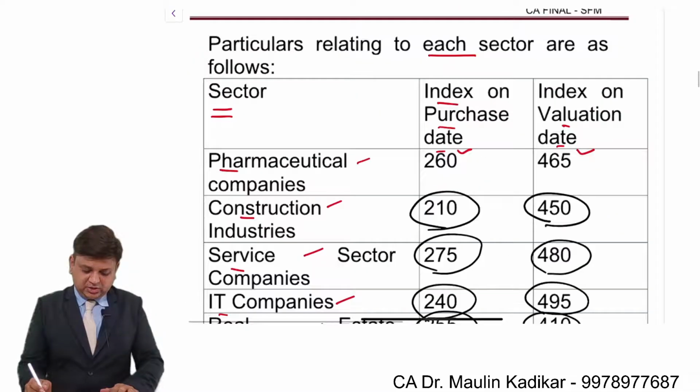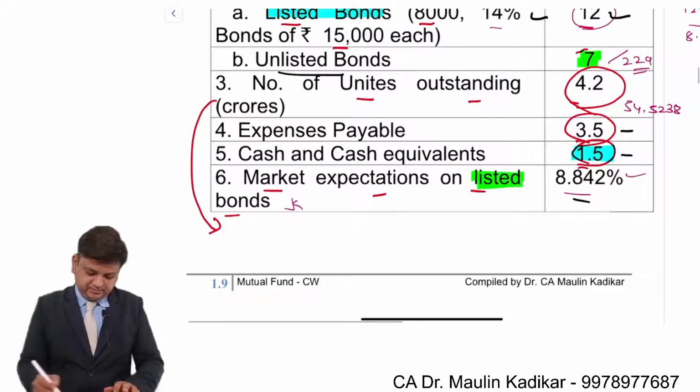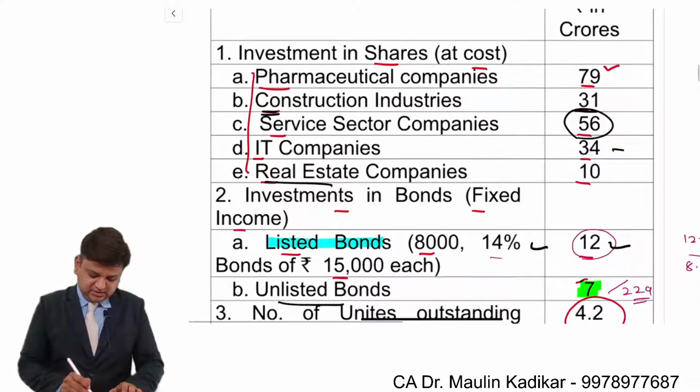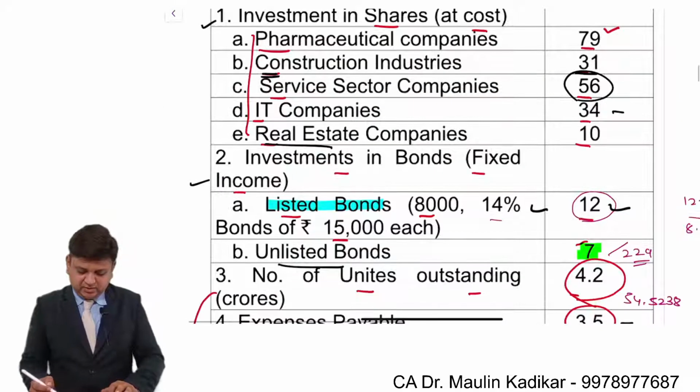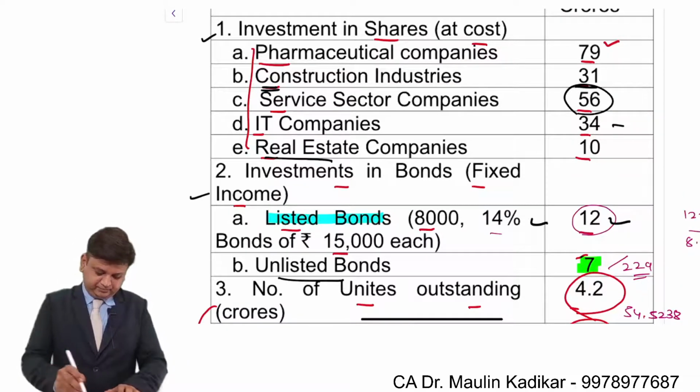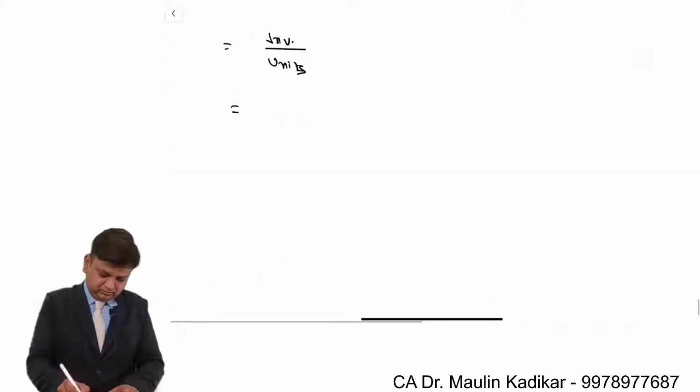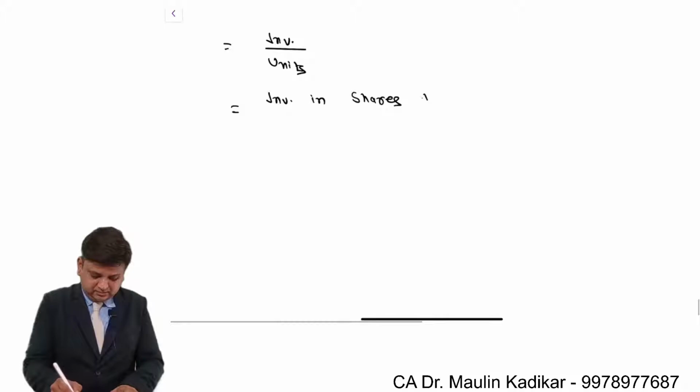So here we'll make the total of all this. Investment in shares plus investment in bond, divided by number of units.